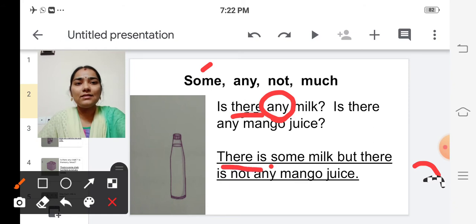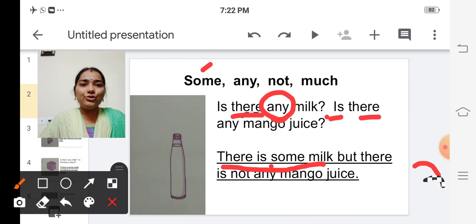So there is some milk, but there is not any mango juice, because the bottle is full of milk, not mango juice, isn't it? So the answer is there is some milk, but there is not any mango juice.